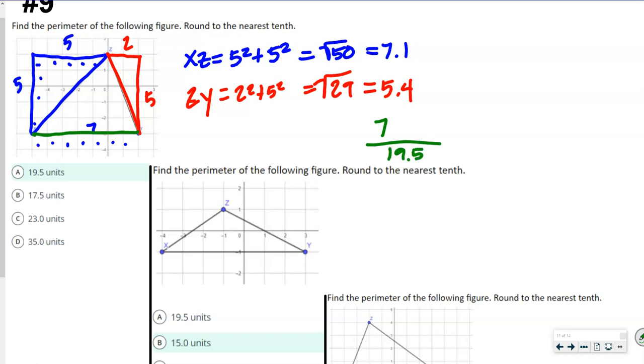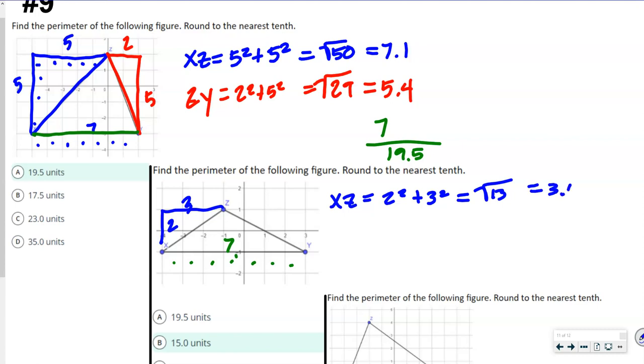Okay? Down here, same thing, 1, 2, 3, 4, 5, 6, 7. This one's 7 wide, okay? This right here is 2 tall and 3 wide. So when I find xz here, it's going to be 2 squared, that was 3, plus 3 squared, that's 9 plus 4, which is equal to 13. And the square root of 13 is equal to 3.6.